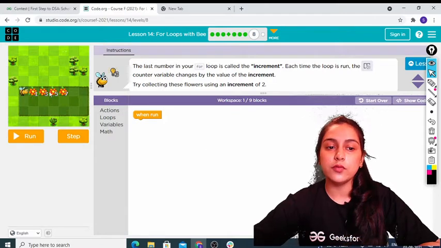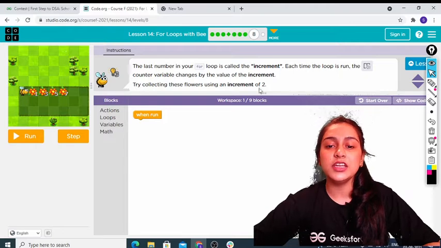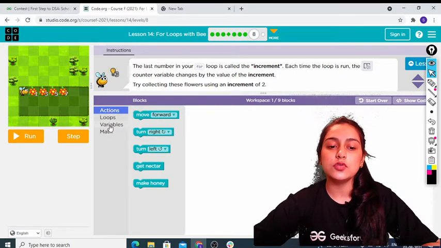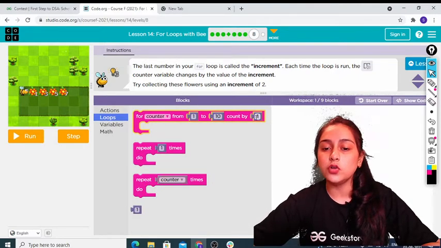So earlier we were having 1, 2, 3, 4. So हम increase कर रहे थे by 1. Now we want to increase by 2. Okay. So what we have to do again, we have to just go in loops. The whole thing will be similar, but we have to count by 2.